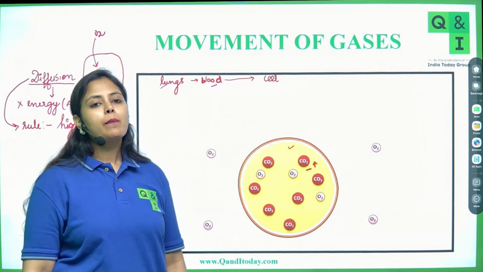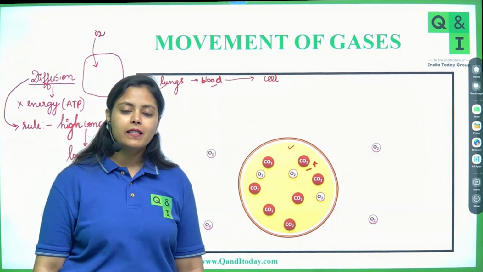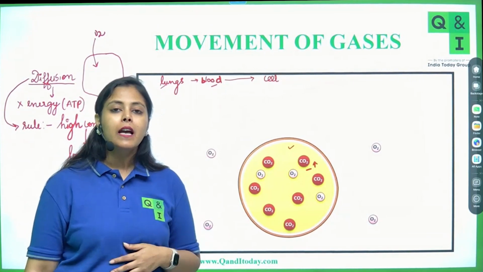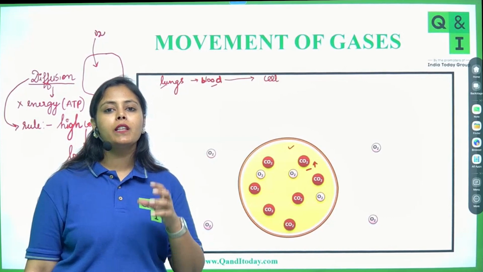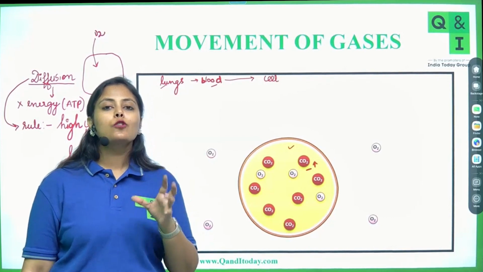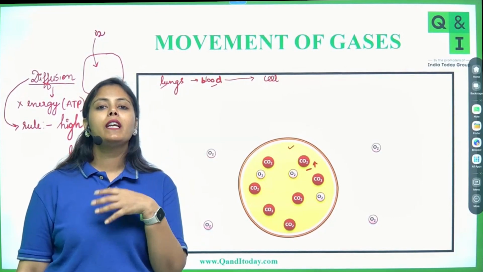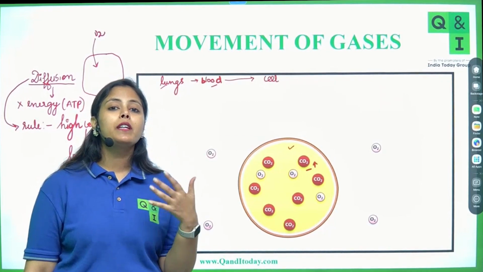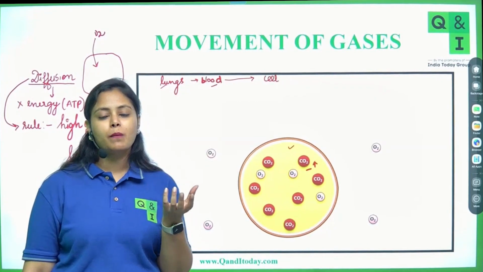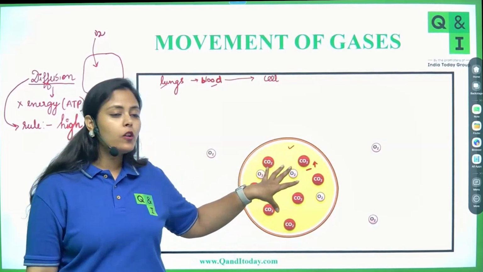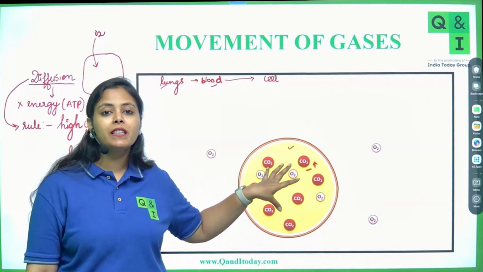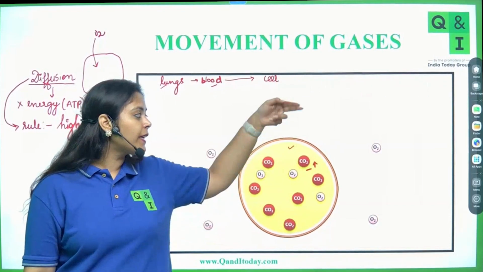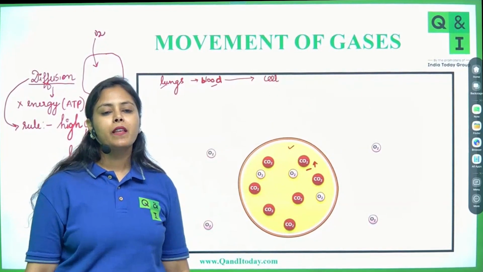See, carbon dioxide is not already present in the cell. There are a series of reactions, which you will read in higher classes. Respiratory reactions take place. The process is called respiration. During that process, carbon dioxide is generated. So carbon dioxide is generated during the reactions taking place inside the cell, and a lot of it is present inside the cell. So where will the carbon dioxide move? From inside to outside or from outside to inside? Everyone,